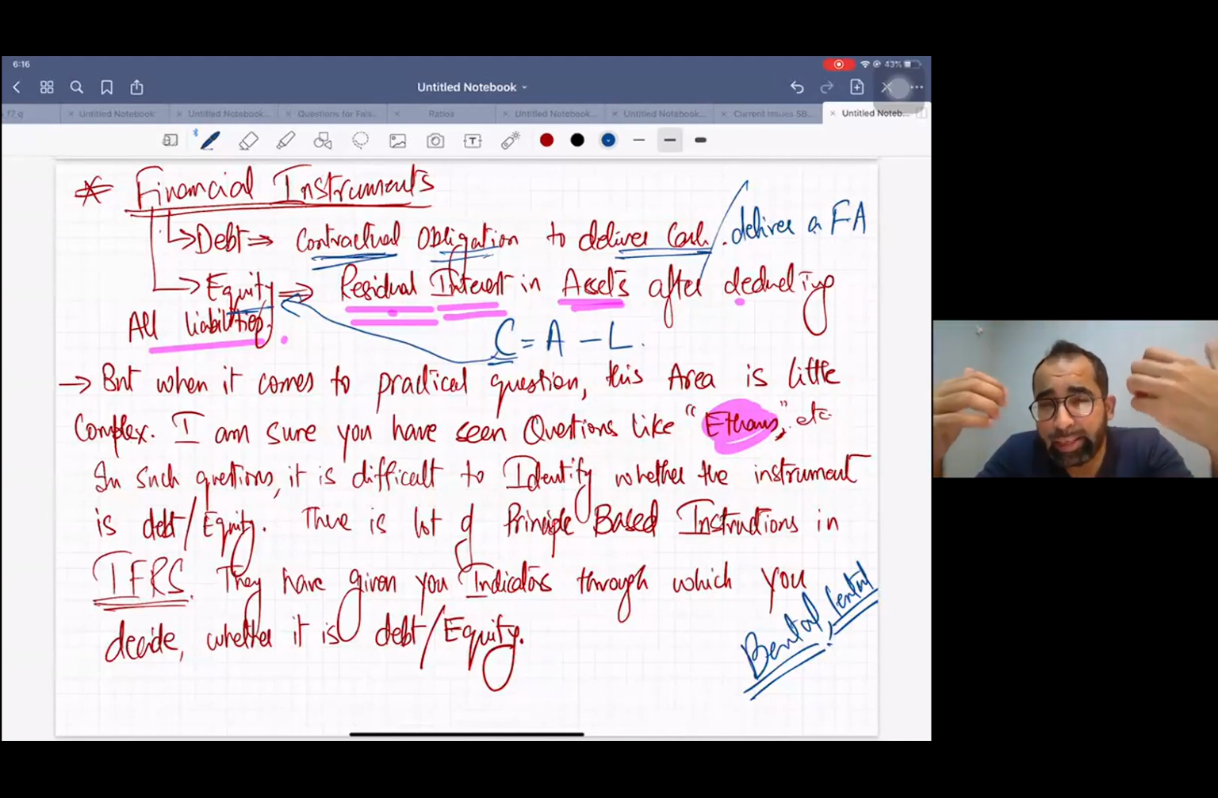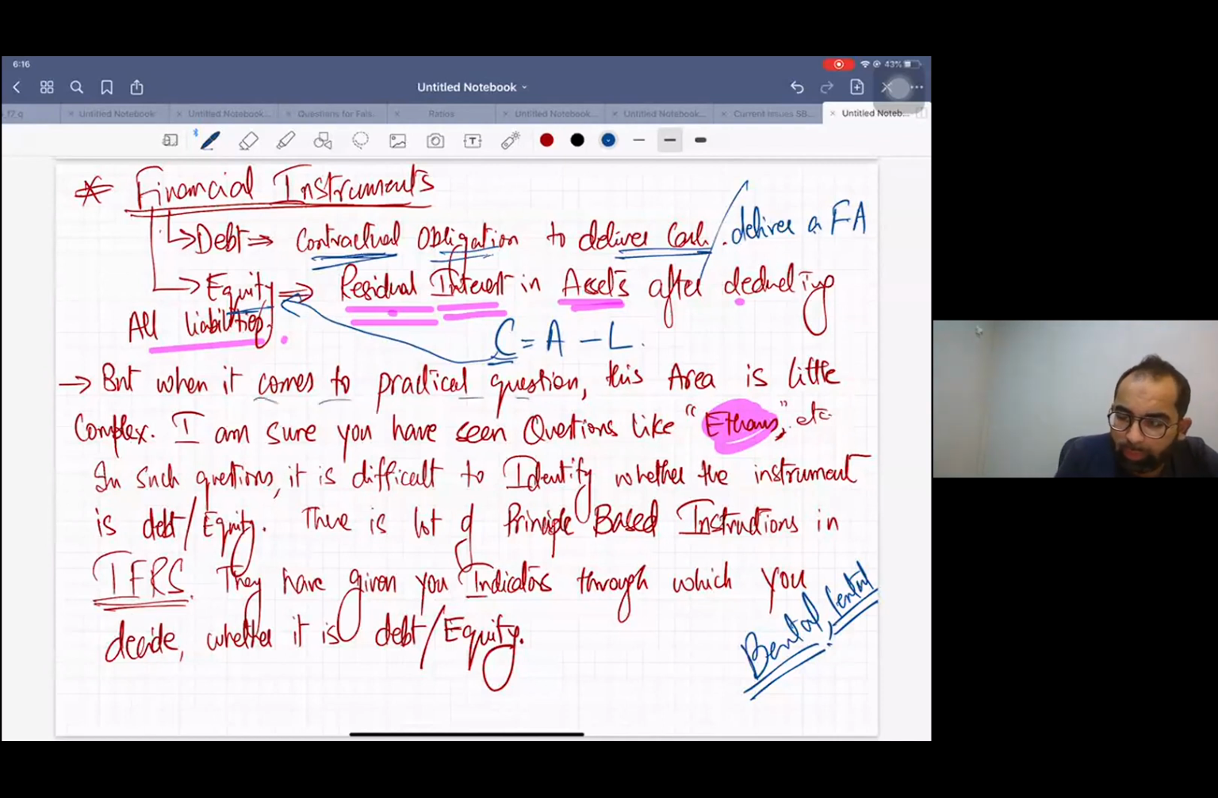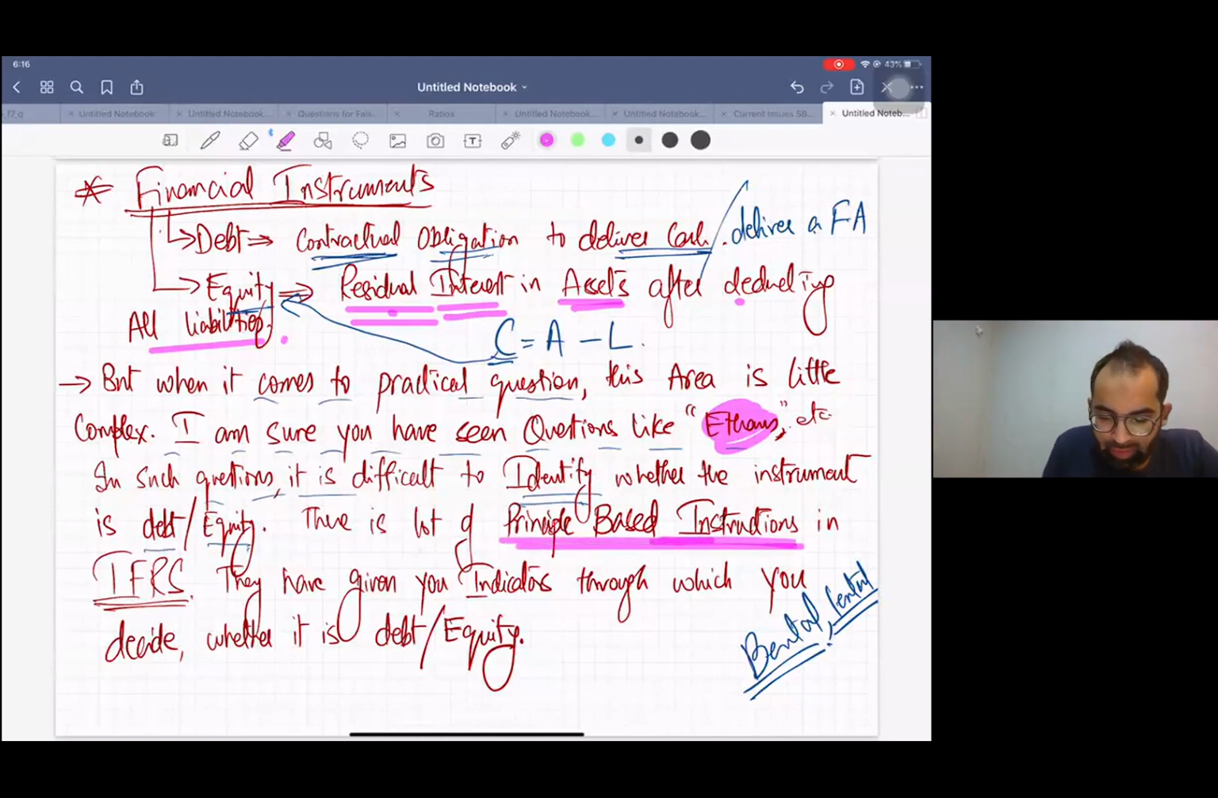That's why International Accounting Standard Board is thinking, there is a discussion paper, to make it easy, to make it clear cut, to identify the difference between liability and equity. Now read. When it comes to practical questions, this area is little complex. I'm sure you have seen questions like Athens, etc. In such question, it is difficult to identify whether the instrument is debt or equity. There is lot of principle-based instruction in IFRS.